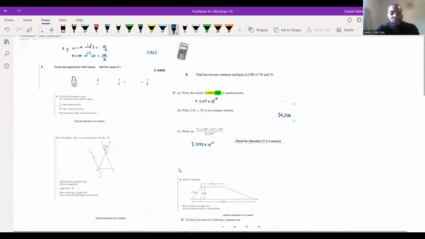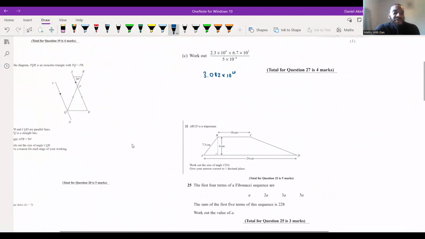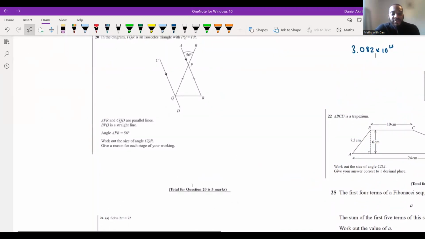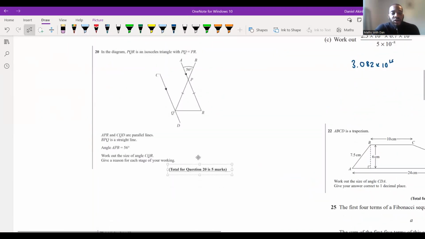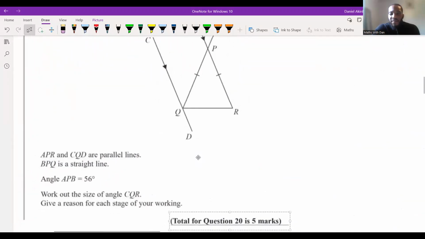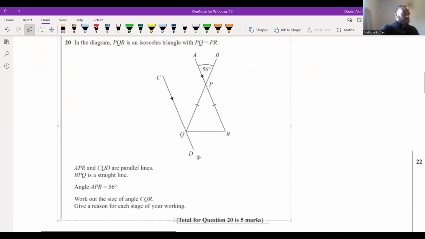So let's continue to another question. We're going to do this one here. This is 5 marks. It looks like a big one. I'll give you about 5 minutes to try it. Have a go at it, see how you get on, and we'll go through it together. So it's 5 marks, I'll give you about 5 minutes. So about 10:34, 10:35, we'll go through it together.